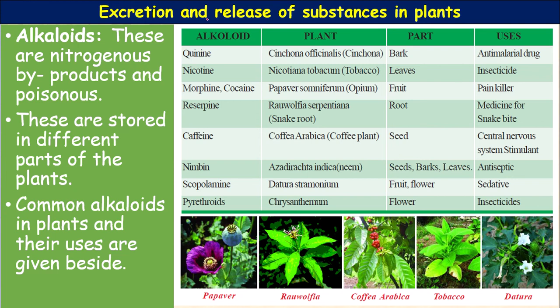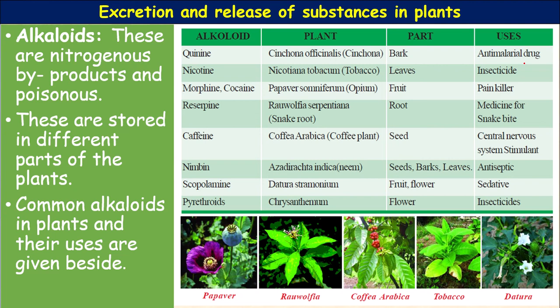Quinine is produced from the plant Cinchona officinalis, also called cinchona. The part from which it is extracted is the bark. The bark of cinchona produces quinine, which can be used as an anti-malarial drug. Recently, quinine was also used initially for corona.